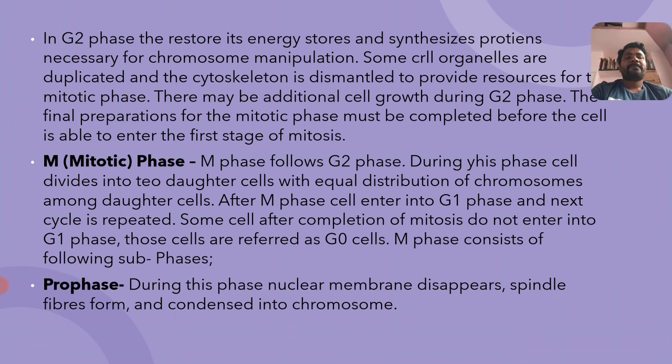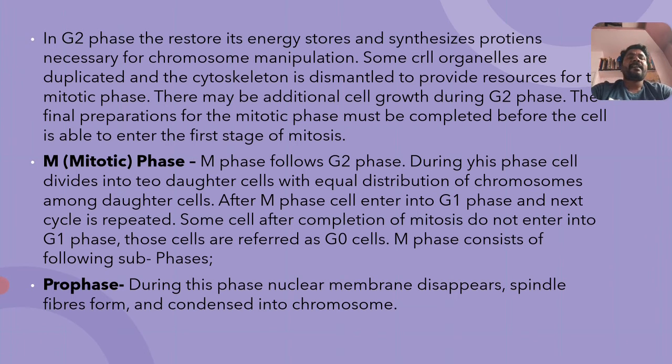Some cells, after completion of mitosis, do not enter into G1 phase. If they do not enter G1 phase, it means the cells are arrested after completion of M phase. Those cells are referred to as G0 cells. I will tell you later about the G0 cells. And this M phase again consists of some substages.